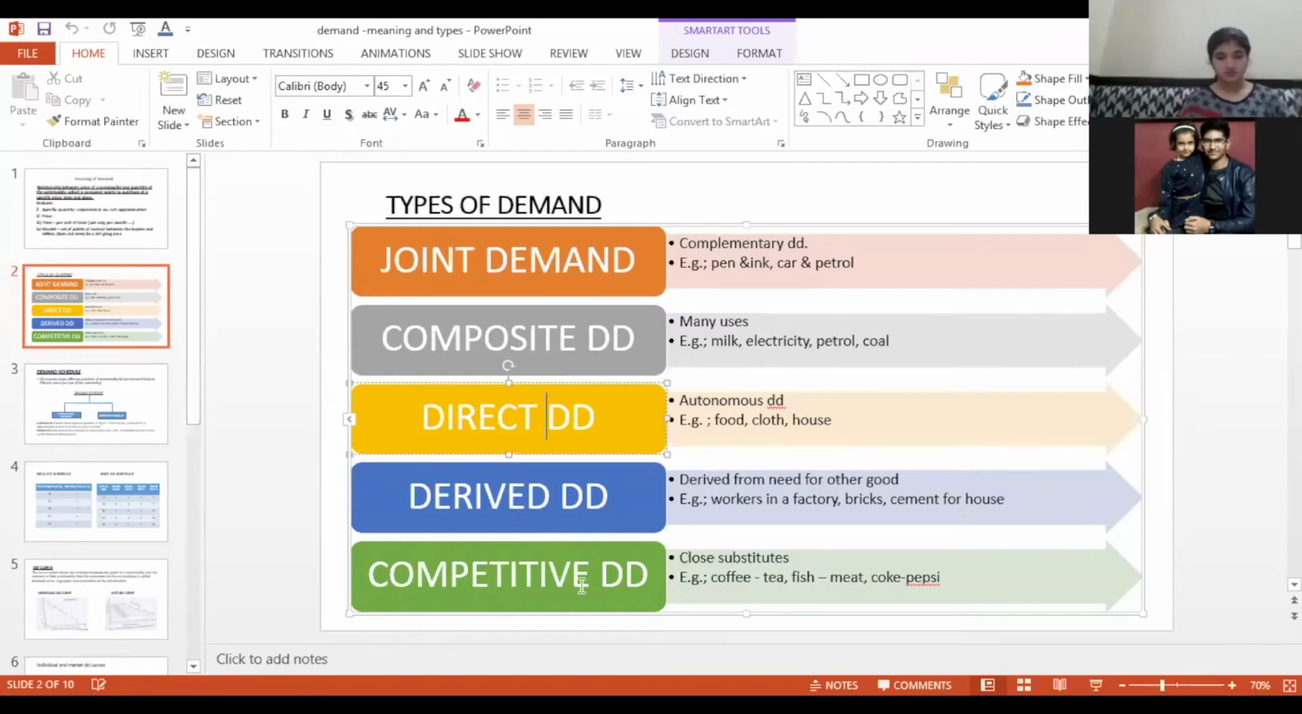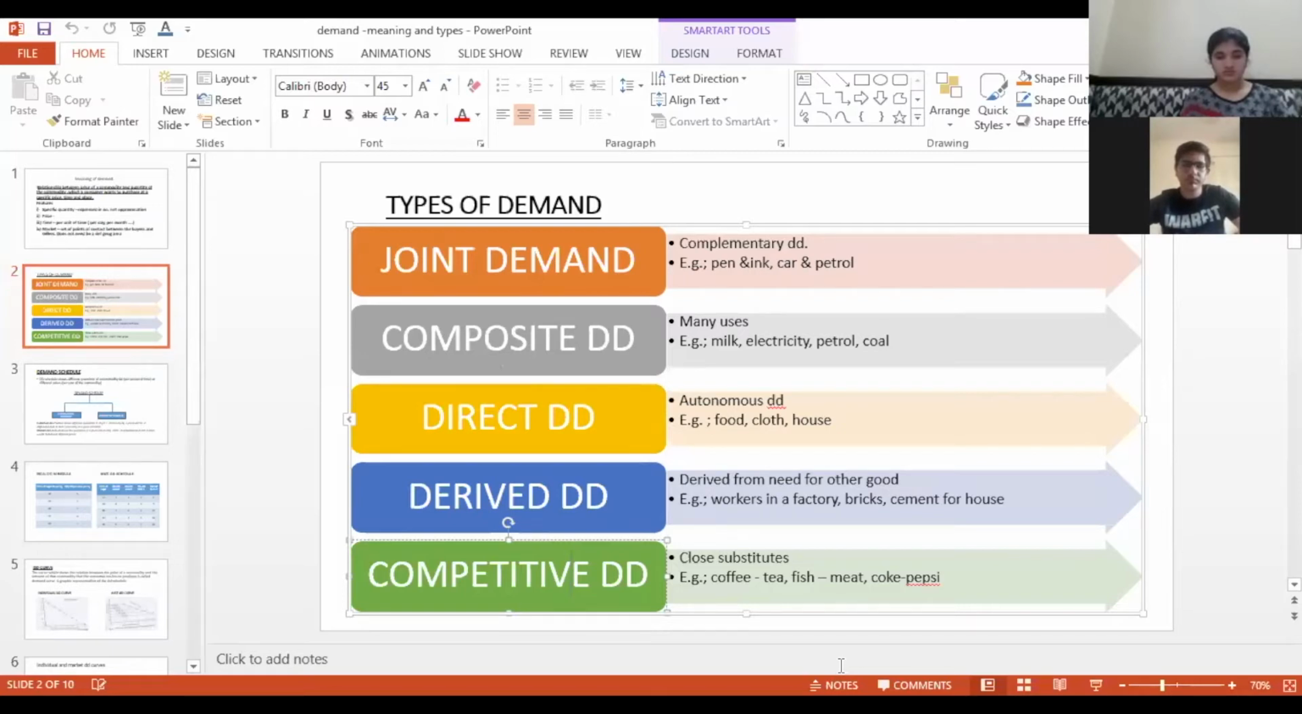Then competitive demand. Competitive demand is for those goods which are close substitutes of each other. If the price for one good goes up, you can easily substitute that good for the other good. For example, Coke and Pepsi.